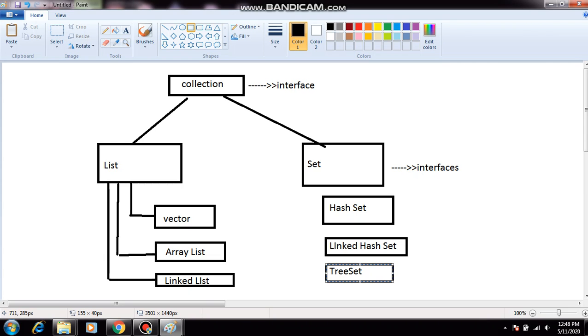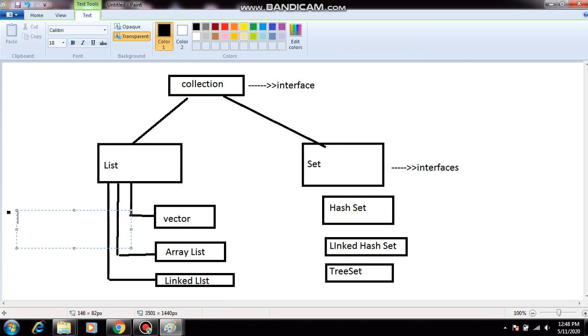These are all classes. Vector is one class, ArrayList is one class, LinkedList is one class, and here also the same.